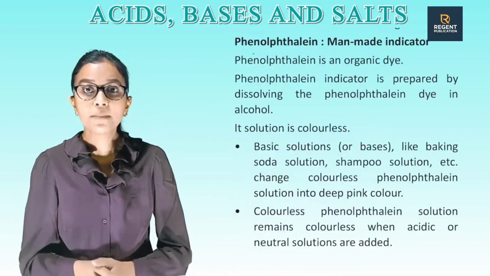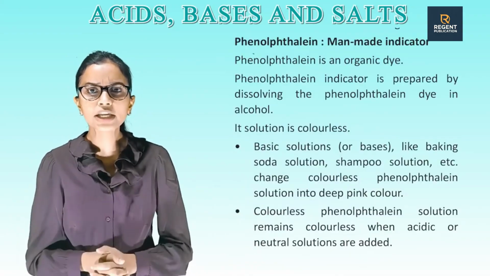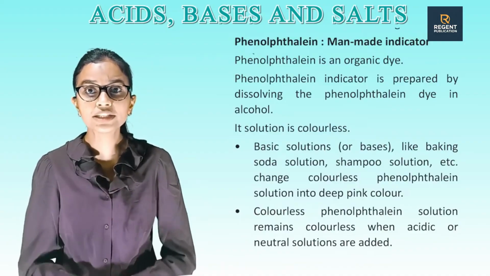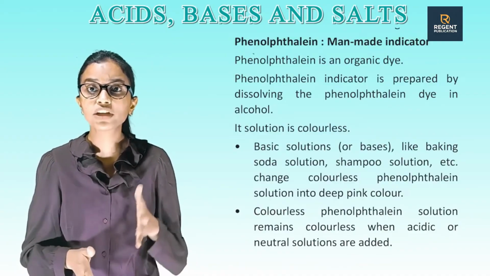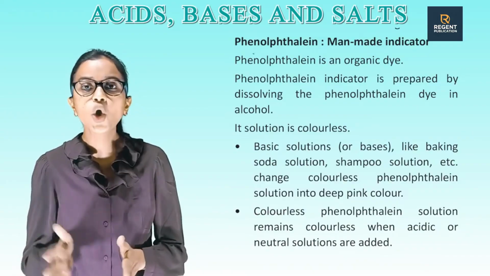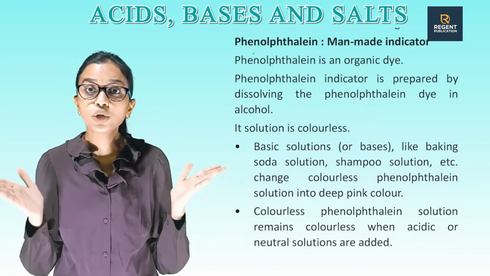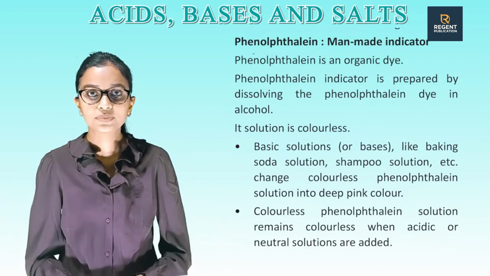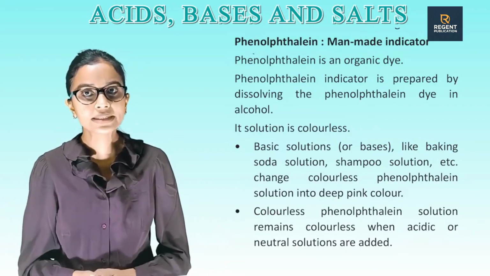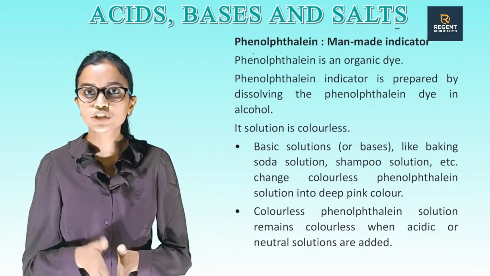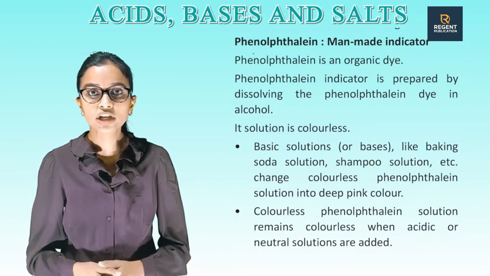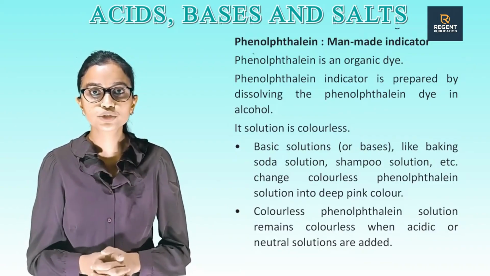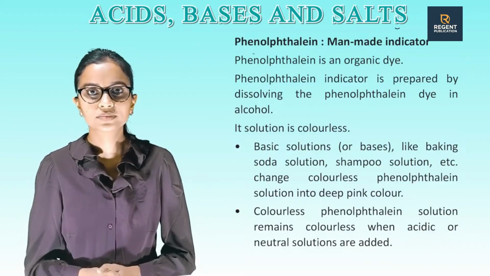Phenolphthalein, a man-made indicator. Phenolphthalein is an organic dye. Phenolphthalein indicator is prepared by dissolving the phenolphthalein dye in alcohol. Its solution is colorless. Basic solutions or bases like baking soda solution, shampoo solution, etc. change colorless phenolphthalein solution into deep pink color.